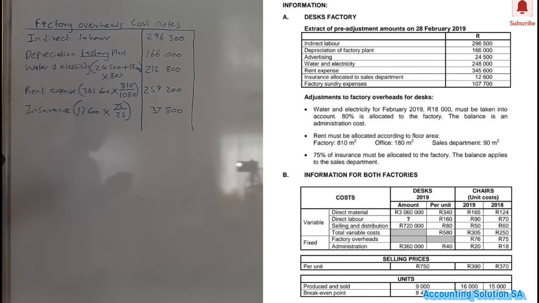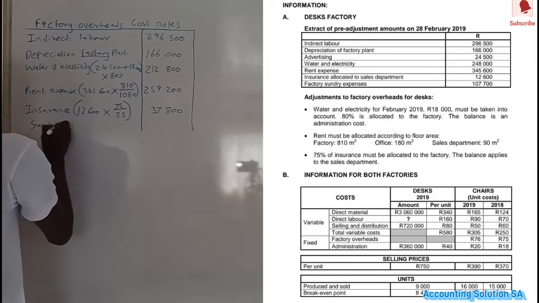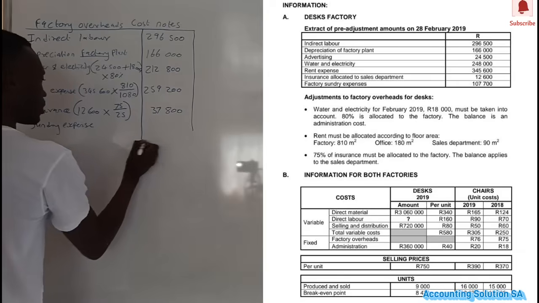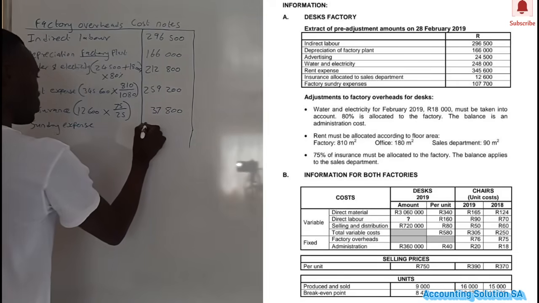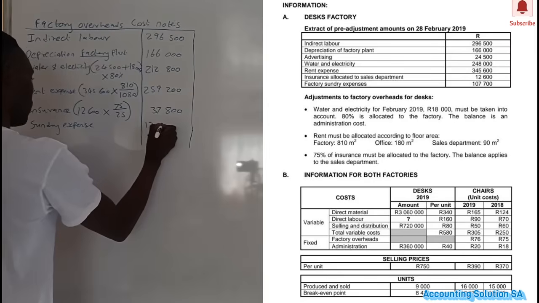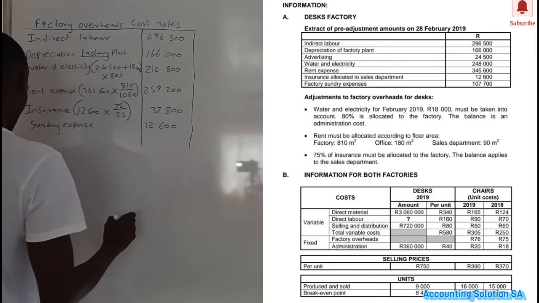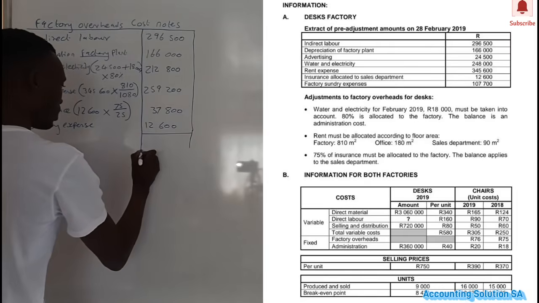Then the last one was factory sundry expense, which doesn't have any transaction. Sundry expense, guys, and we're just going to write it as it is. The amount is 12,600. Then after that we don't have any further transaction.